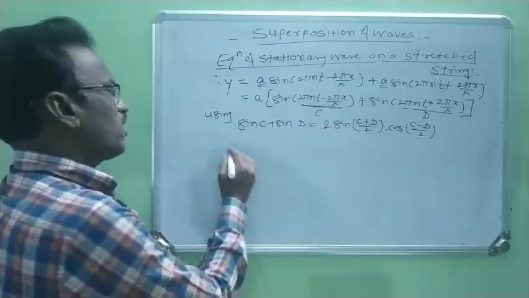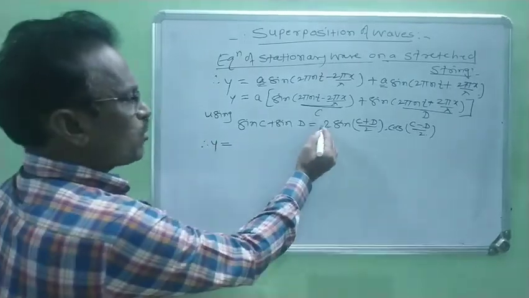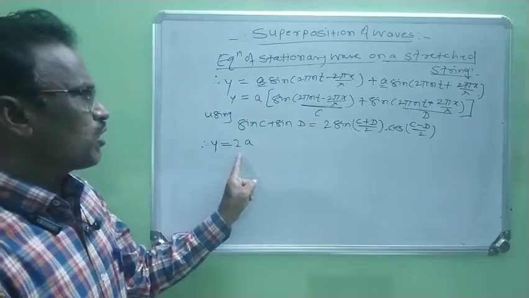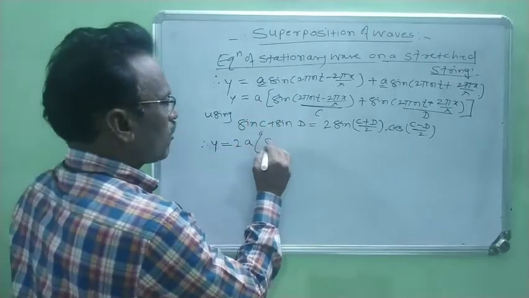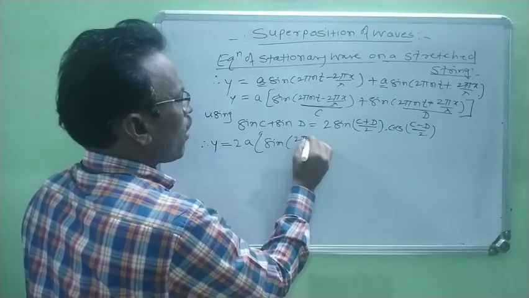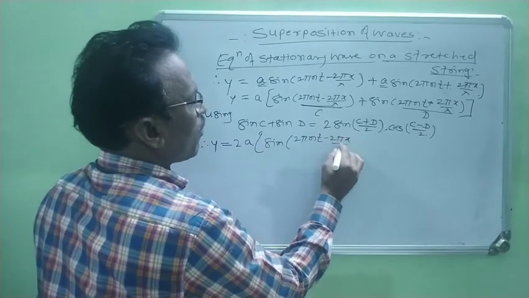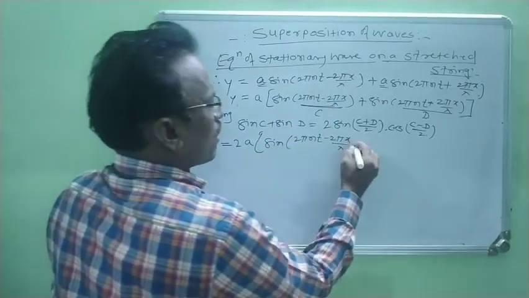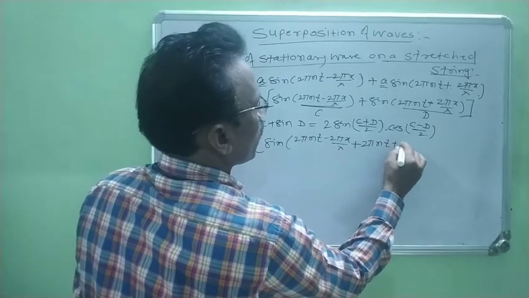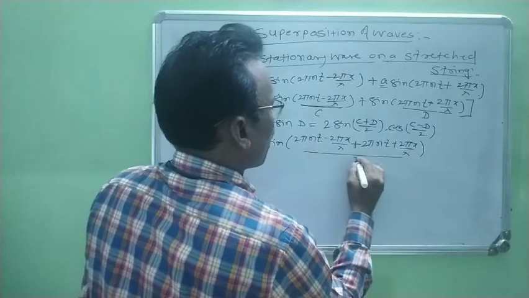Now using this identity, the equation of y is equal to 2a, in bracket sin((c+d)/2). c is 2πnt minus 2πx/λ, and this c is added with d. d is 2πnt plus 2πx/λ, and it is divided by 2.